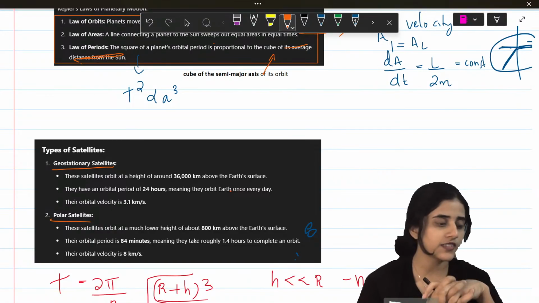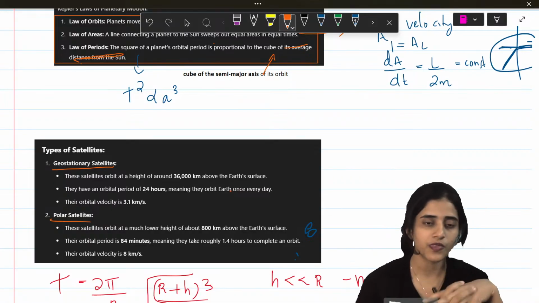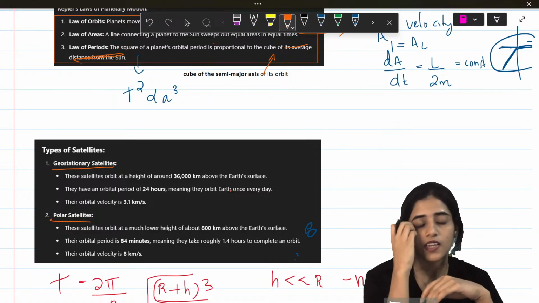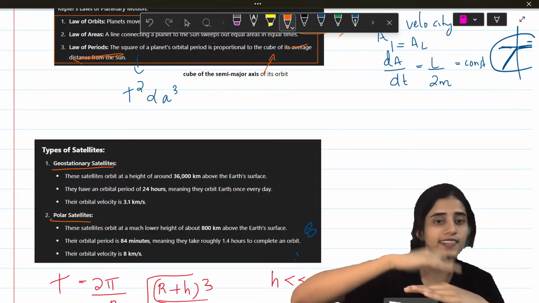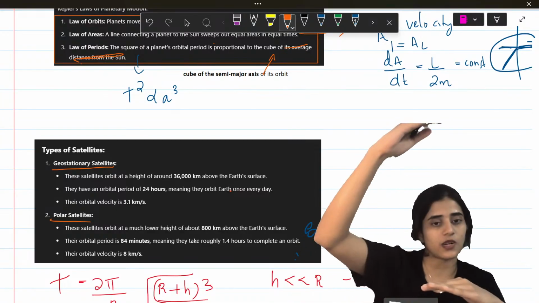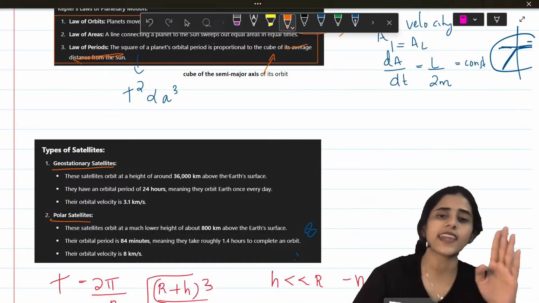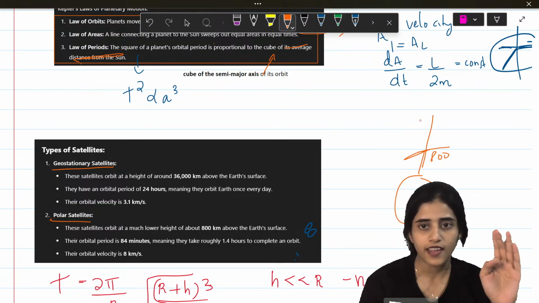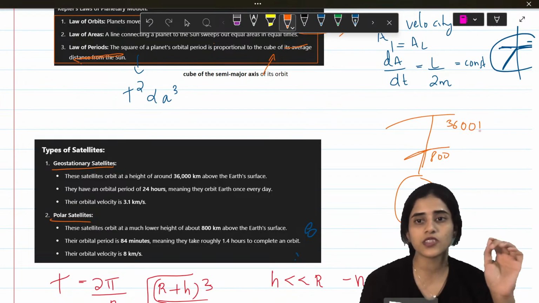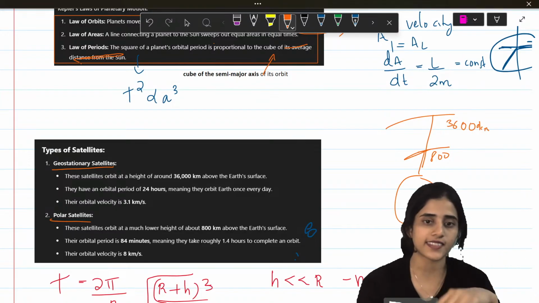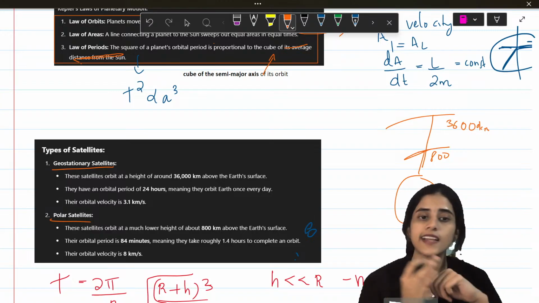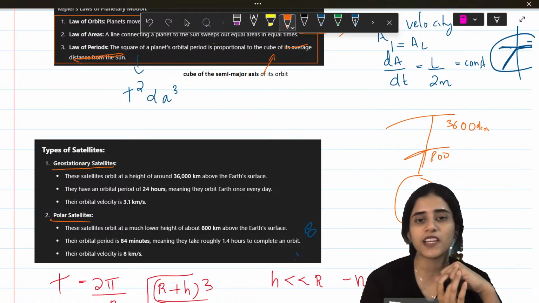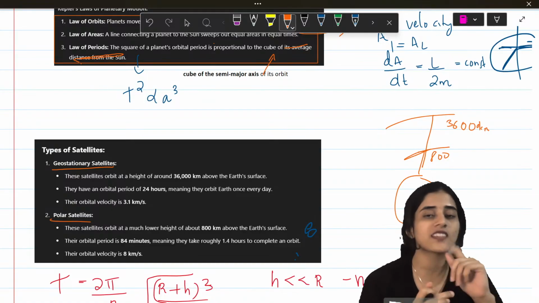I will give you a break after 10 minutes. Okay. Next is polar satellites. Polar satellites, they are at a lower height. So geostationary satellites are at a very big height, 36,000, but polar satellites are at a lower height, only like 800. So if this is the Earth, at 800 kilometers you have polar satellites, and at 36,000 kilometers you have geostationary satellites. Okay, and for polar satellites, the time period is 84 minutes, which means they take 1.4 hours to complete one orbit. And their velocity is 8 kilometers per second.